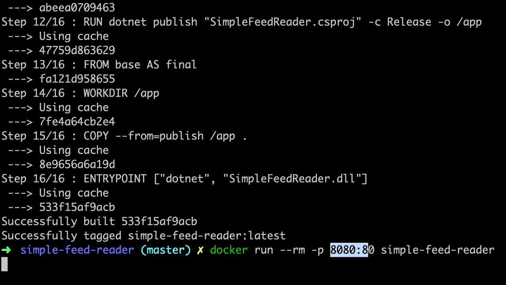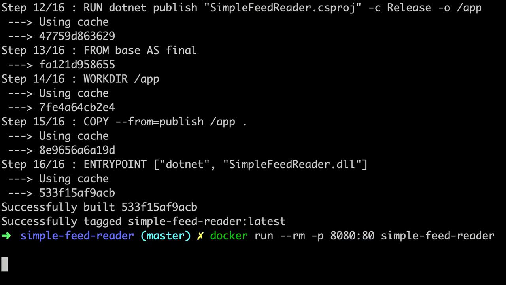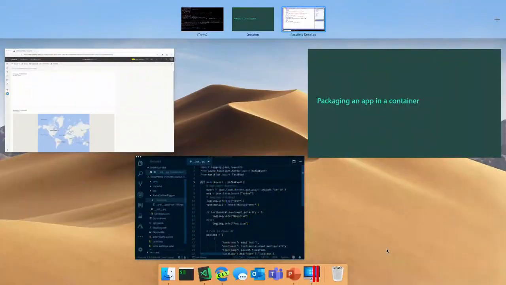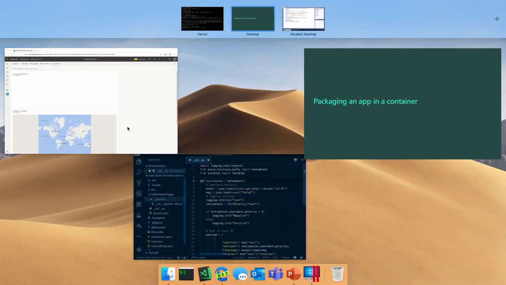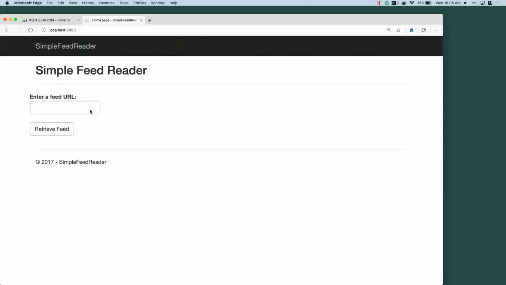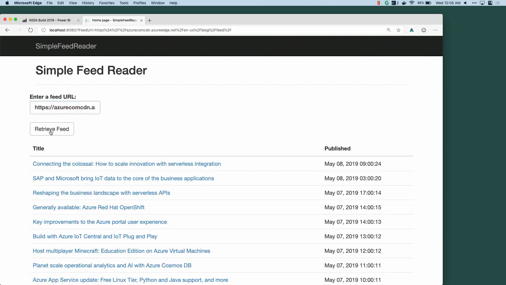I'm going to expose a port. I'm exposing port 8080, and I'm mapping it to a port on the container. And I'm just pointing it to the container I wrote. And so now when I run this container on my Mac, I'm getting the exact same runtime environment, all of my dependencies packaged together, and now exposed for me here. If I actually come over here to a web browser, I should be able to go to localhost 8080, and we will see here's our site that we built, running in a container on my Mac.